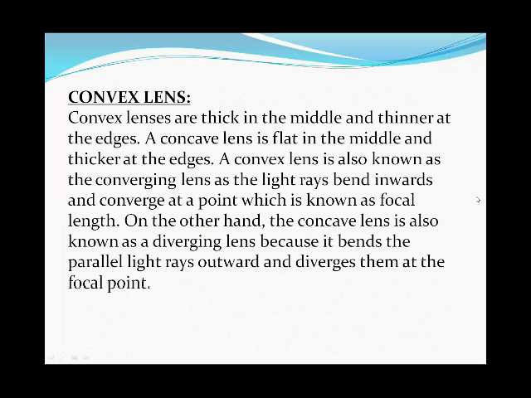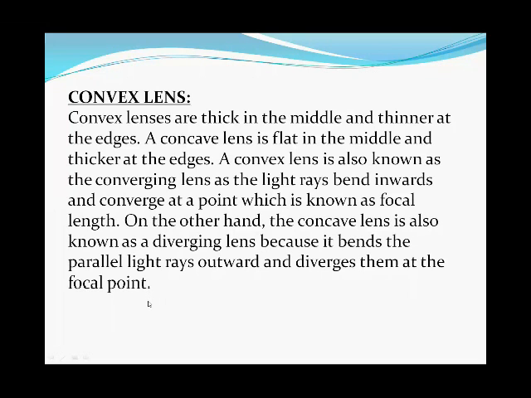A convex lens is also known as a converging lens as the light rays bend inwards and converge at a point which is known as the focal point. On the other hand, the concave lens is also known as a diverging lens because it bends the parallel light rays outward and diverges them from the focal point.